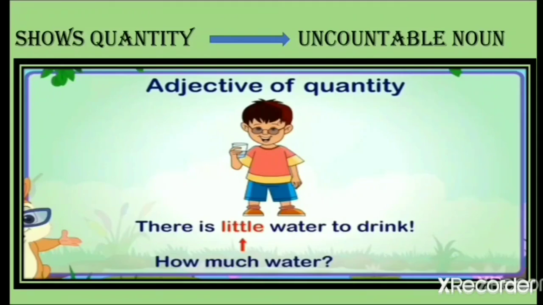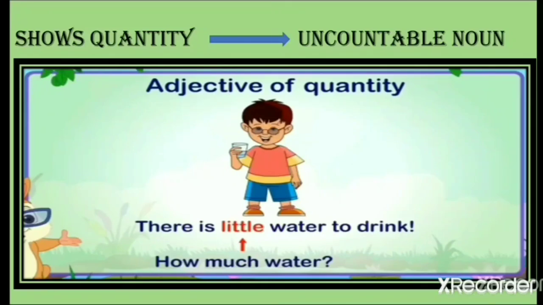Now let's look into another example. In this example we will talk about quantity. Okay, the quantity shows uncountable nouns. When we talk about water, when we talk about oil, these are uncountable nouns. So for adjective of quantity, let's see the example. There is little water to drink. As we know, we cannot count water, like we cannot say I need one water, I need two water. So this is obviously an uncountable noun, correct?